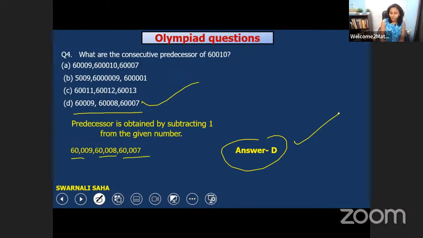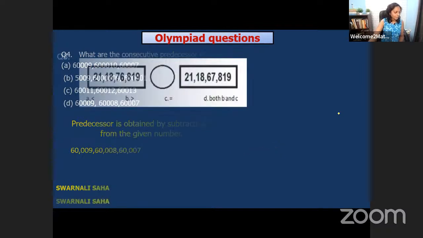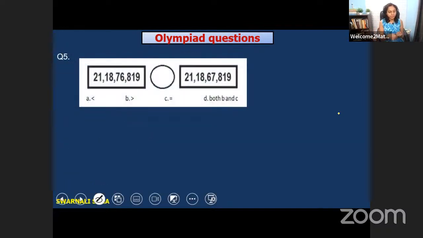Let's solve some more questions. It's option D. Very good. Questions are very interesting now. So let's solve some more questions. Now question number 5. Here you can see we have a big number and we have to just compare. There are 4 options, and we have to find out which would be the right one.